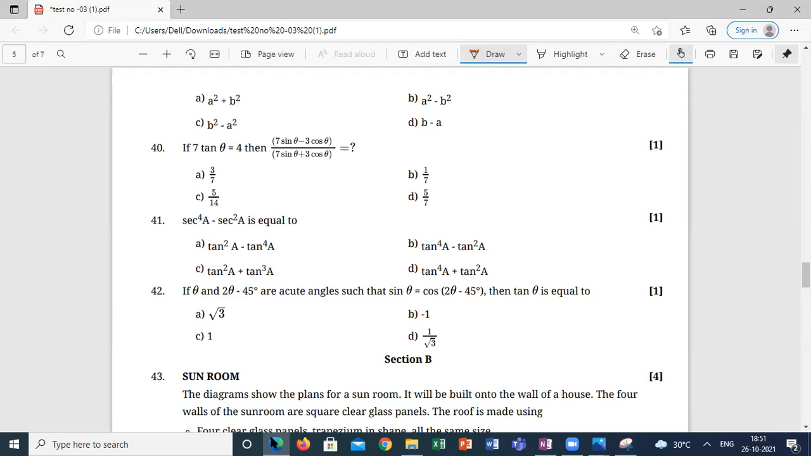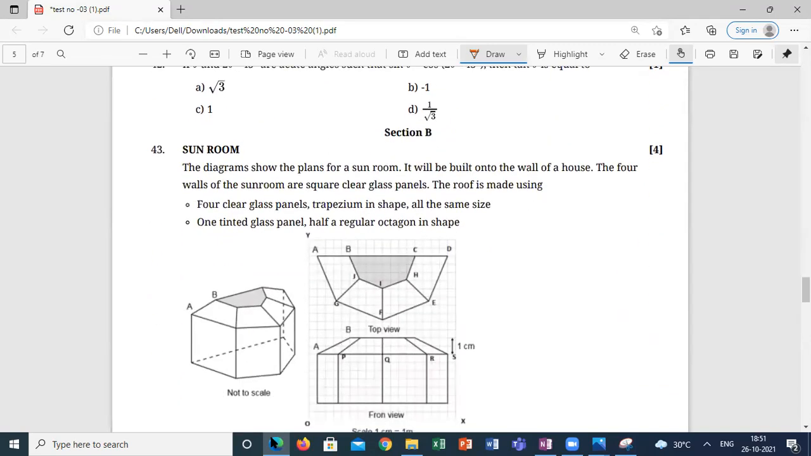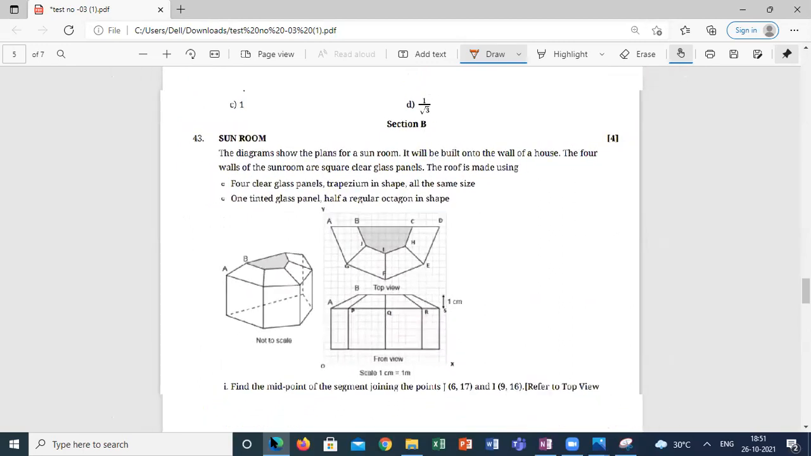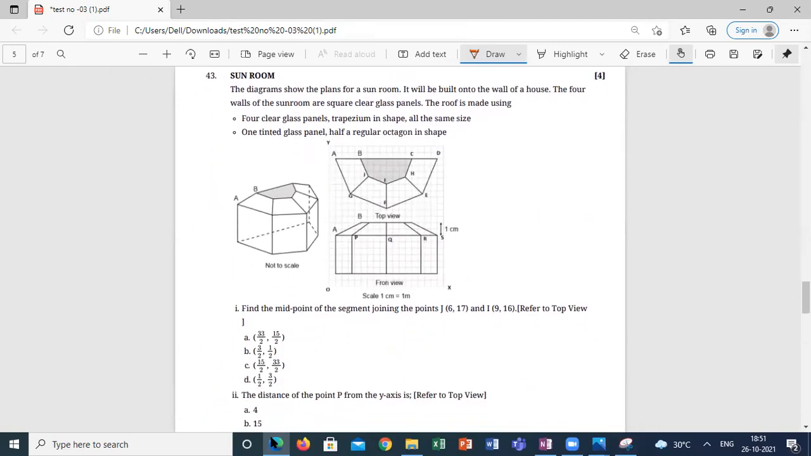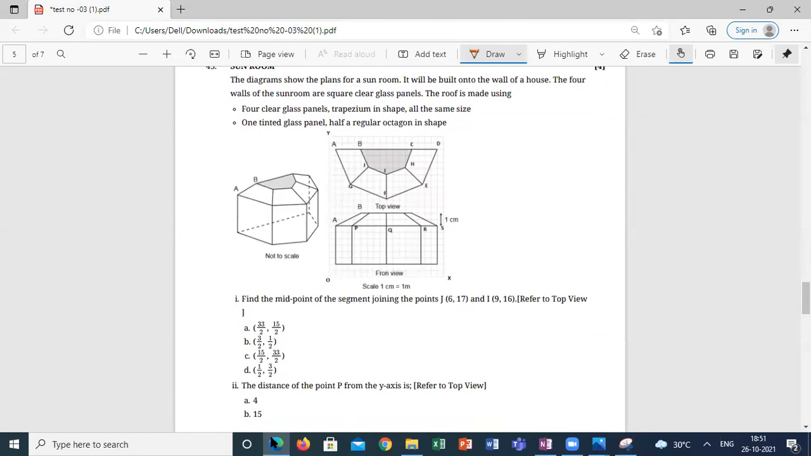Shall I go to the next one? In 43, any doubt? In 43, essay based question. Diagram shows a plane for a sunroom.